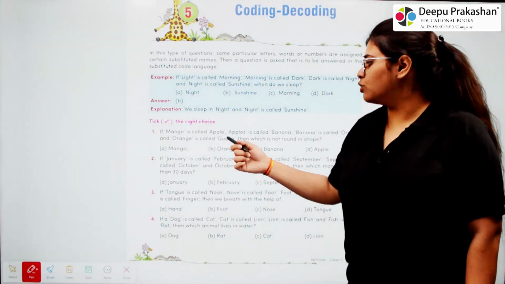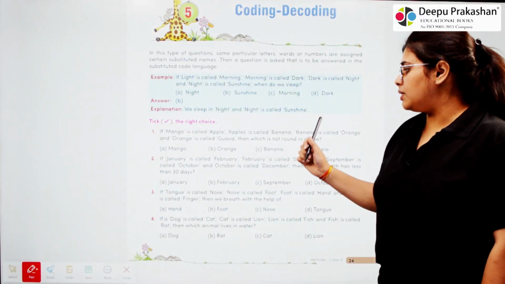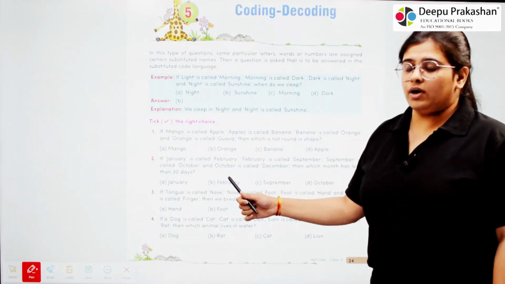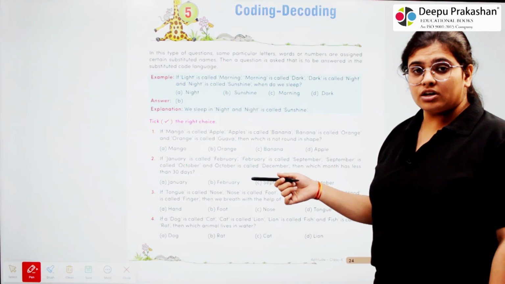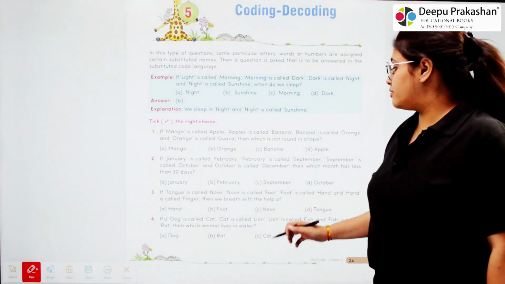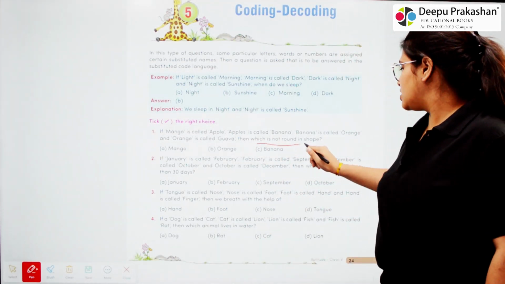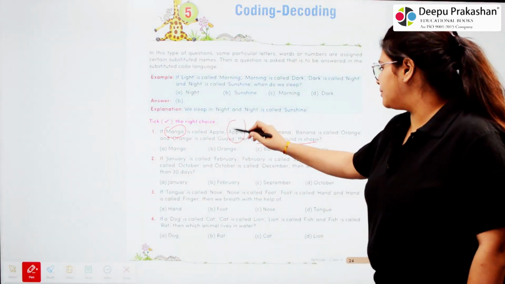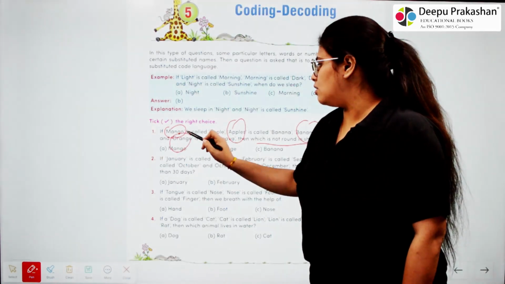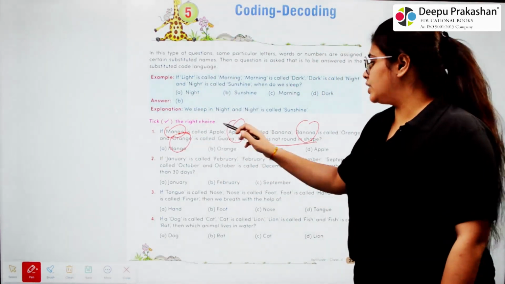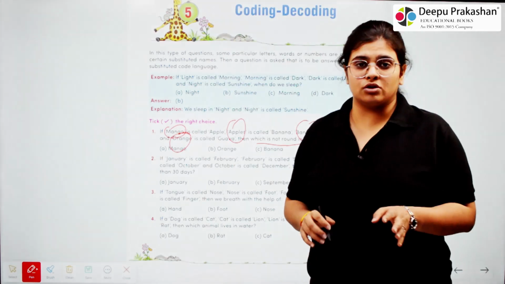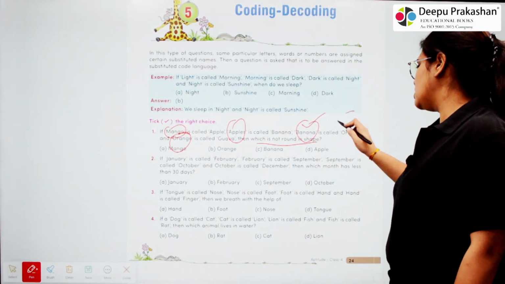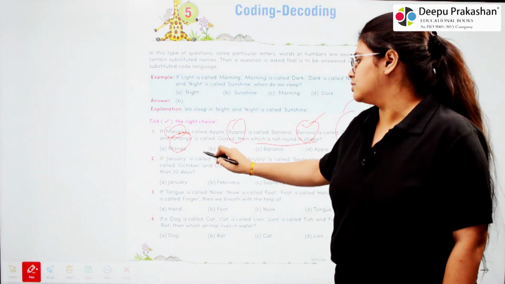First, if mango is called apple, apple is called banana, banana is called orange, and orange is called guava, then which is not round in shape? So first we have to answer which is not in round shape. So here we are given mango, apple, banana, orange. So here we have to tell among these four fruits which fruit is not round. So clearly banana is not round and we called banana as orange. So orange is our answer.